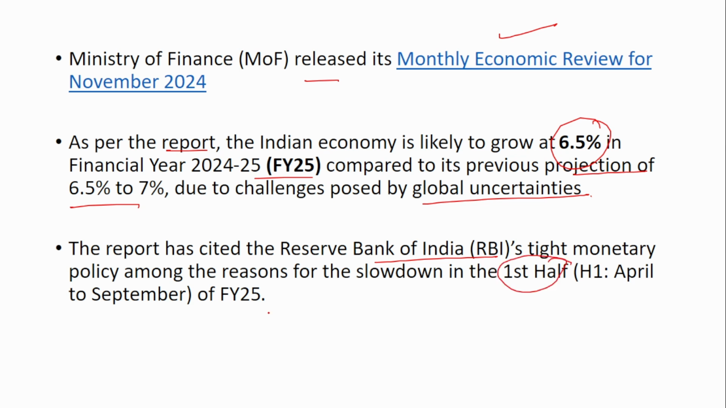So we know that the GDP growth in the first half of 25 was not that great, and the main reason stated by this report is the global uncertainties. And second is due to the tight monetary policy, because everyone was expecting a rate cut by the RBI in its monetary policy committee meeting, but that did not happen. So the Ministry of Finance stated that the tight monetary policy was also one of the reasons for the slowdown in the first half of the financial year 25.